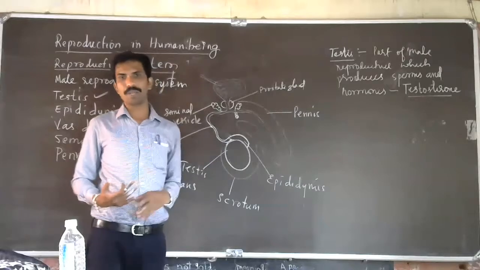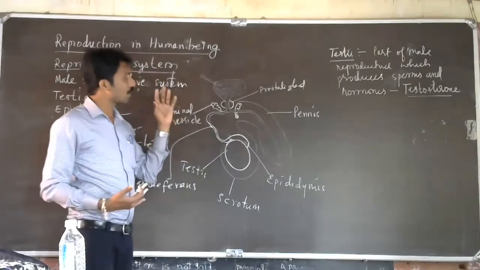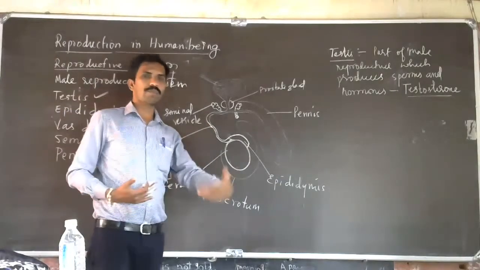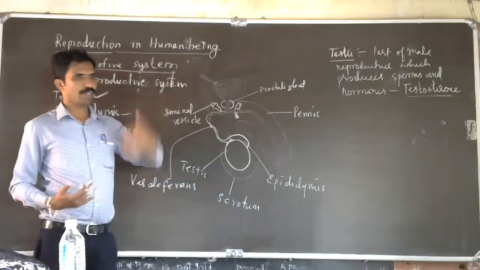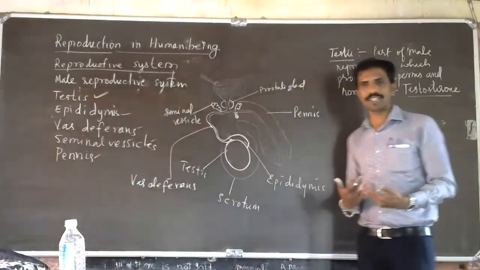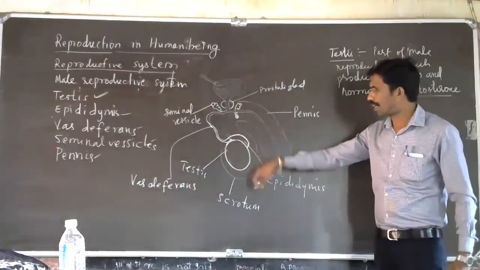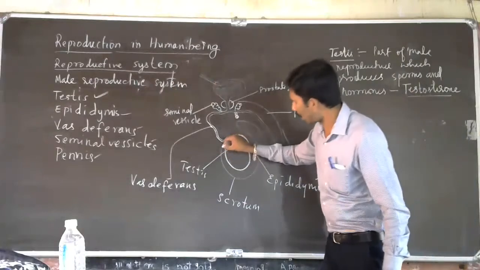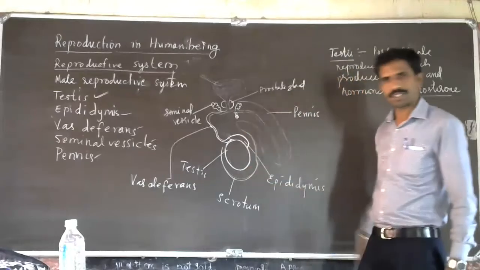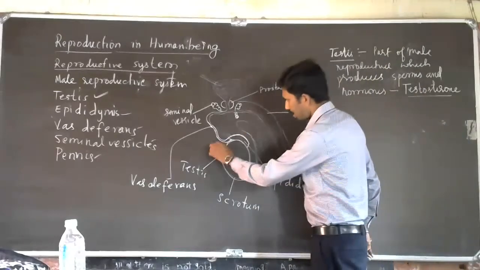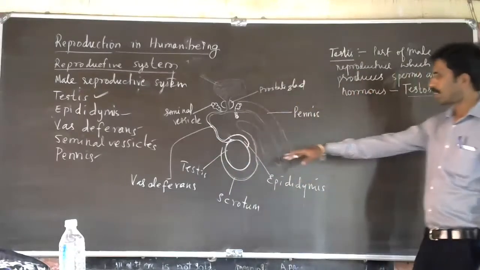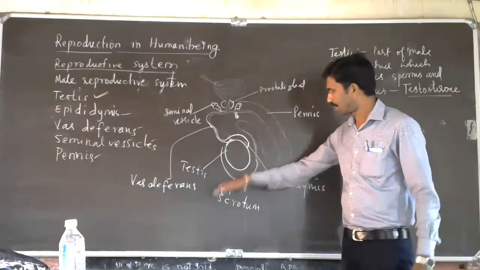But in case of the female reproductive system, the ovaries are actually inside the body. Here it is outside the body to protect itself from body temperature. Outside it will be less than that. That's why it hangs outside, and it is protected by a skin called scrotum. Understood? So that is well protected.